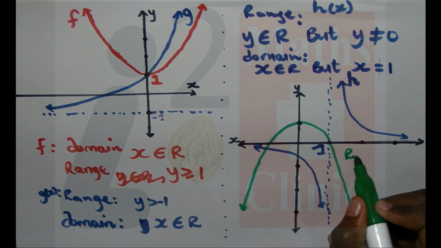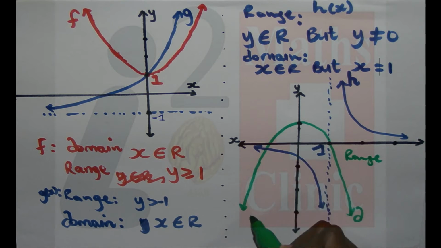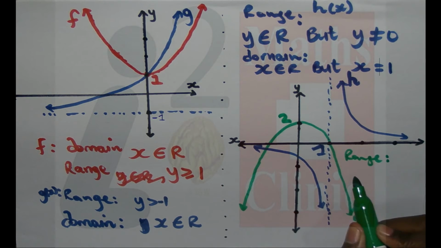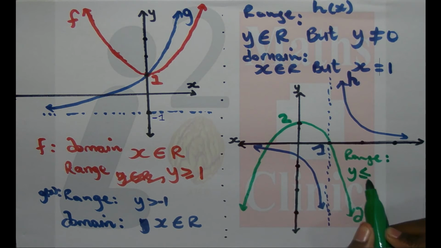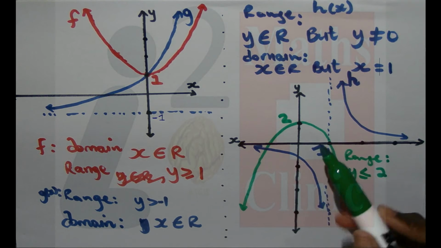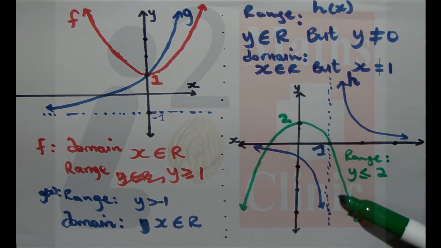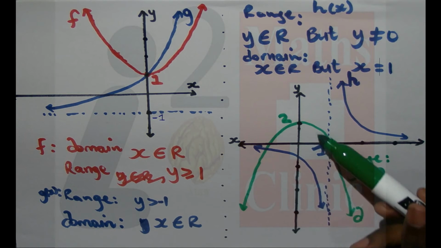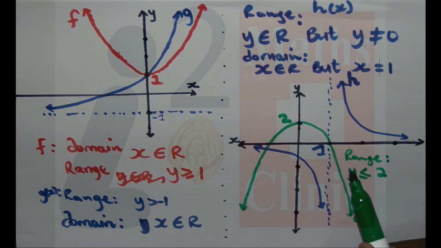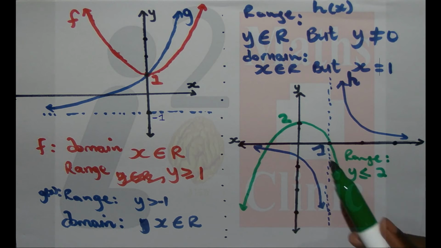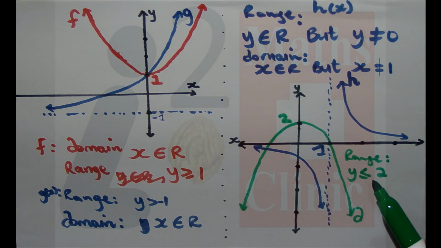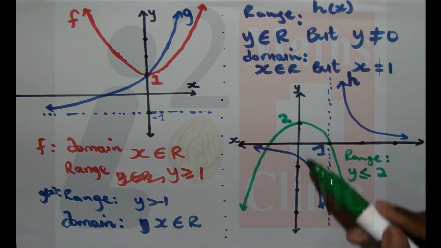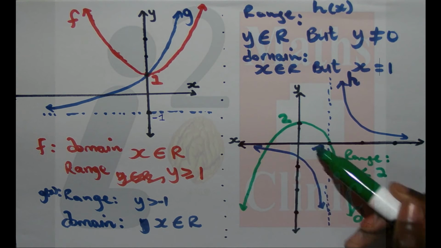So now the range of this parabola. The range tells us the y values, say the top is 2. So our range is going to be y less than or equal to 2, because for values greater than 2 our graph is not defined, but for all values from 2 going down our graph is defined. So y is less than or equal to 2, because starting at 2 going down means 2 and all the values less than 2 our graph covers.